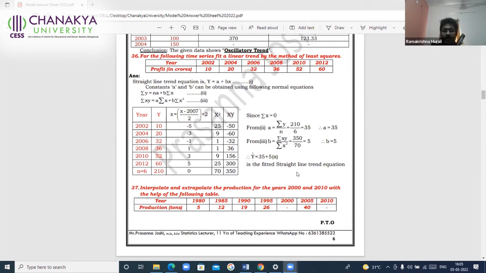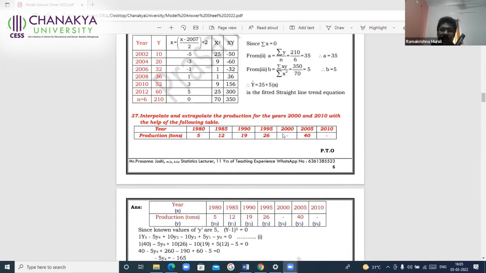So you are given up to 2012. You may be asked to estimate the value for the year 2013. For 2012, it is 5. For 2013, it will be 6. It will be 7. Replace x by 7, you will get the estimated value. In this place, you have to replace x by 7. Like this, you may be asked to estimate for 1 or 2 years, but you will not be asked to calculate all the trend values for 5 marks. If you are asked to calculate all the trend values, that would be in section D.